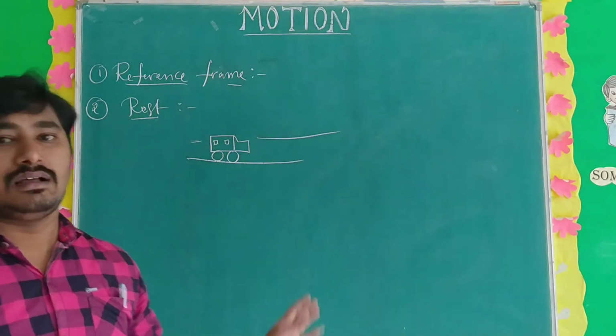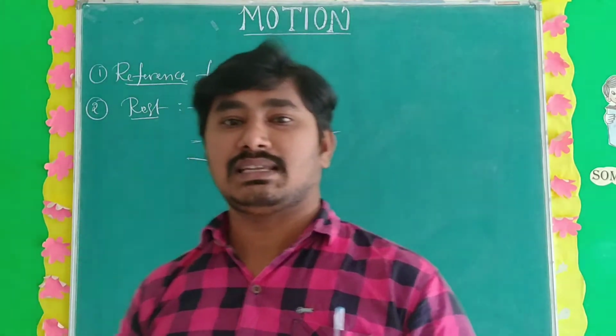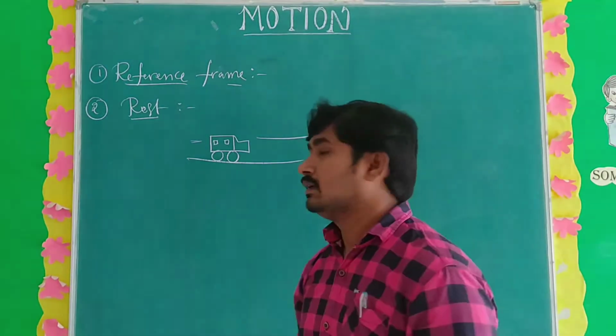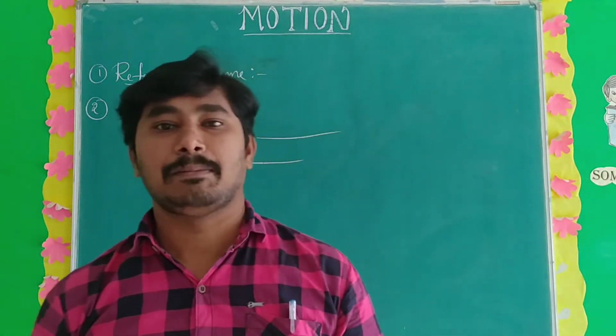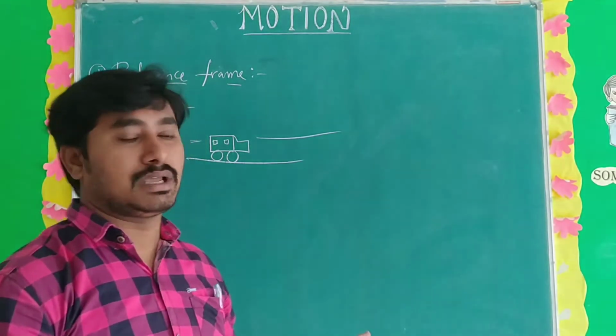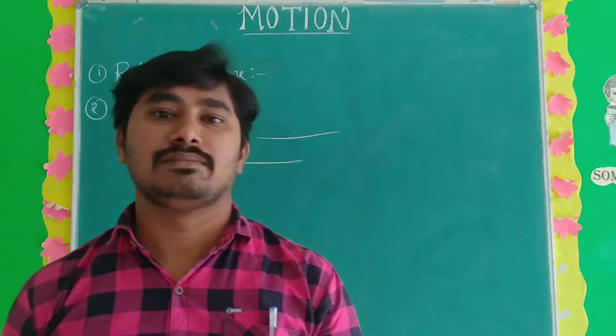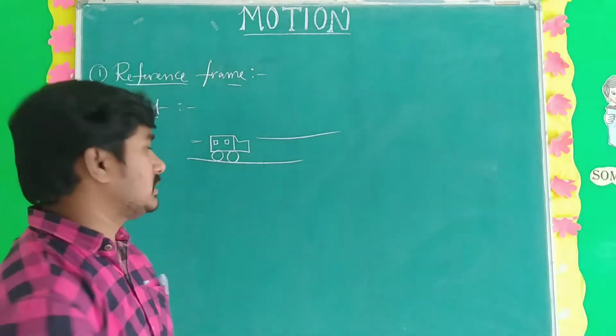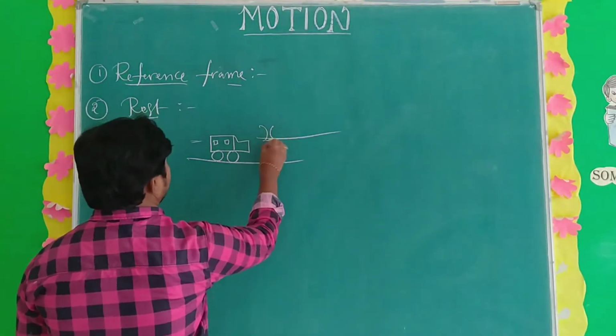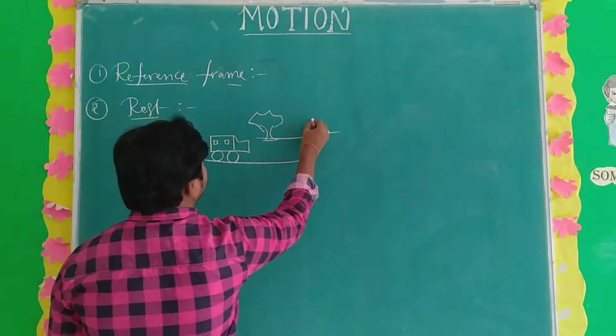See here, this is one vehicle. Is this vehicle at rest or in motion? How to find it depends upon the reference frame. But here there is no reference frame, only one road and a vehicle. Then how do we find whether the vehicle is at rest or in motion? It depends upon the reference frame, which is nothing but the surroundings.